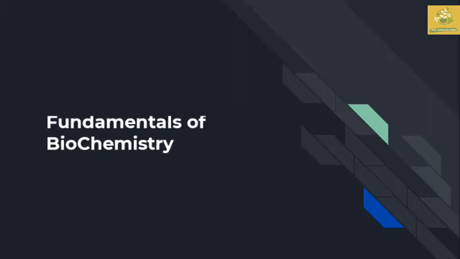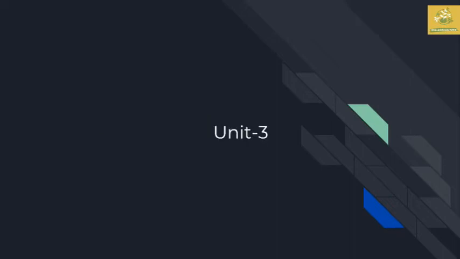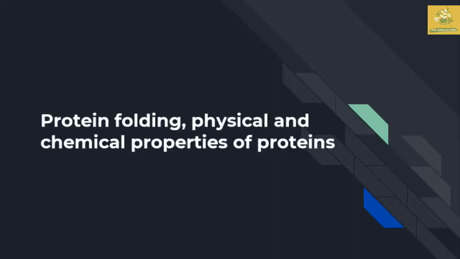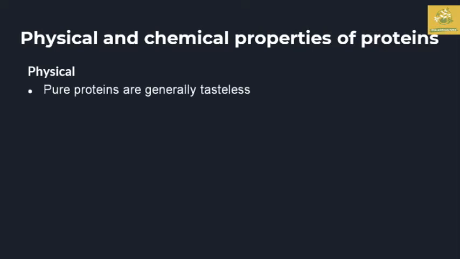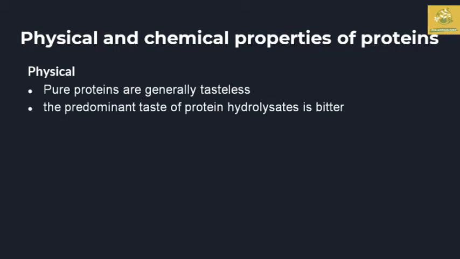In this video, we are going to see about fundamentals of biochemistry. I am going to teach you Unit 3, and the lecture topic is protein folding and the physical and chemical properties of protein. So here we are going to first see about the physical and chemical properties of protein. First, the physical properties. Proteins are generally tasteless, while the hydrolysates are usually bitter in taste.